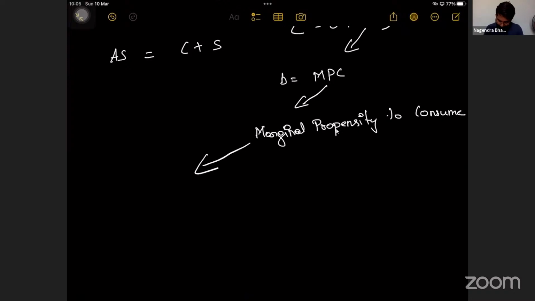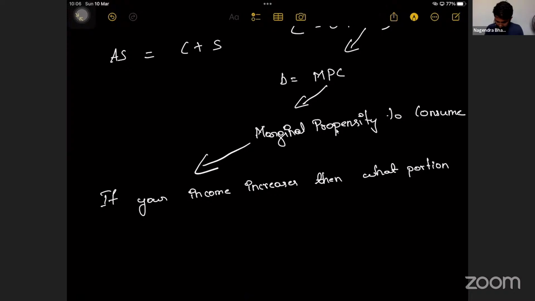If your income increases, then what portion of your expenses gets increased?